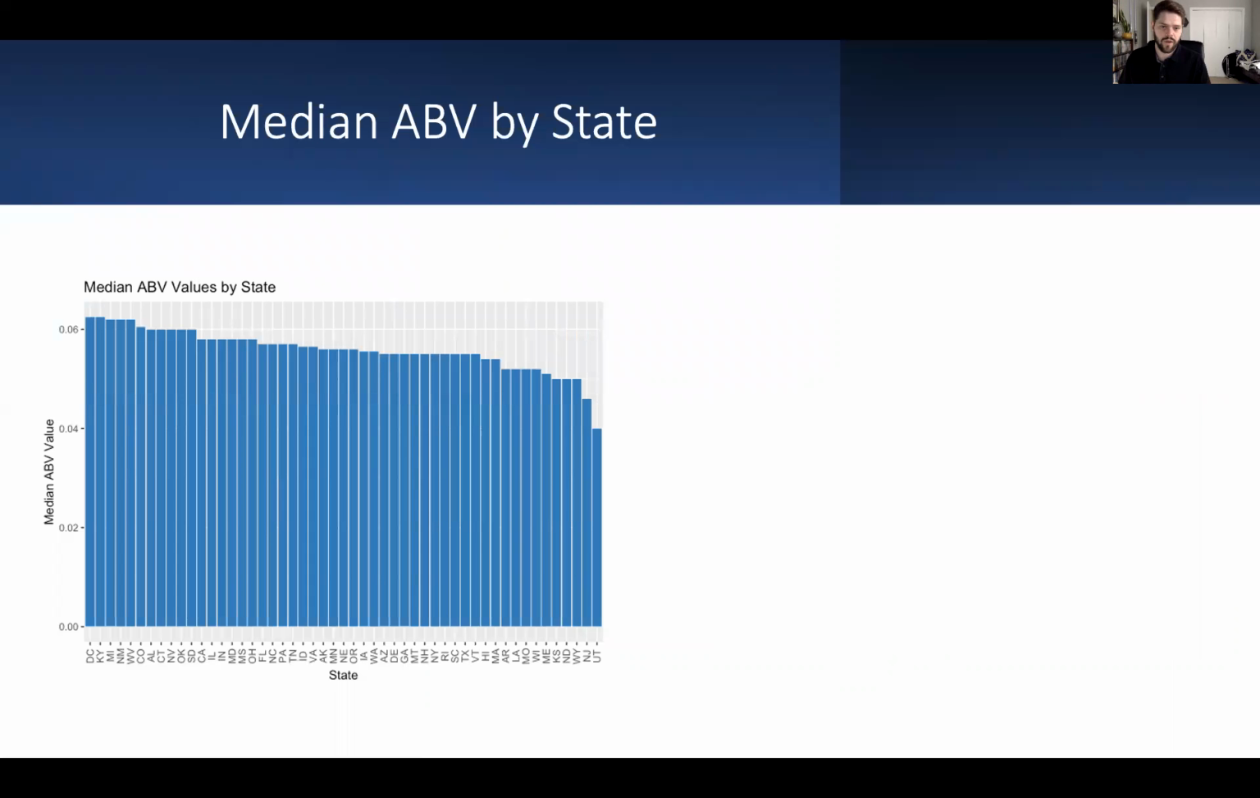Next, we wanted to look at the median ABV by state. And we did this again by ordering from greatest to least, the median ABV by state. And we see that DC, Kentucky, Michigan, New Mexico, and West Virginia have the top 5 median ABV.